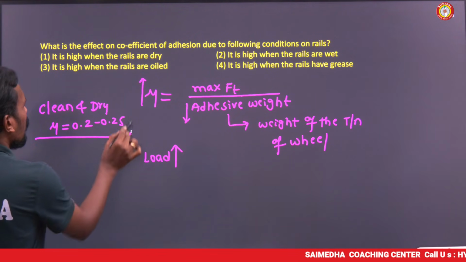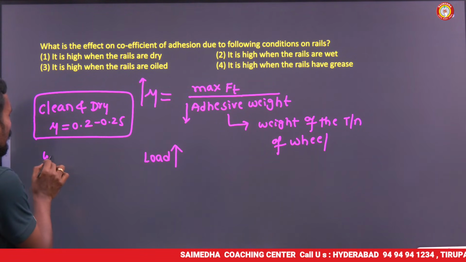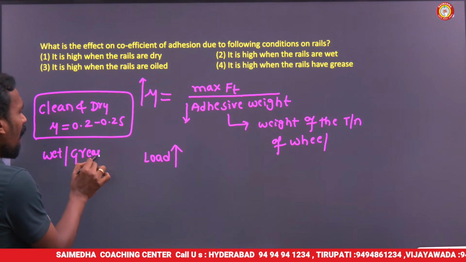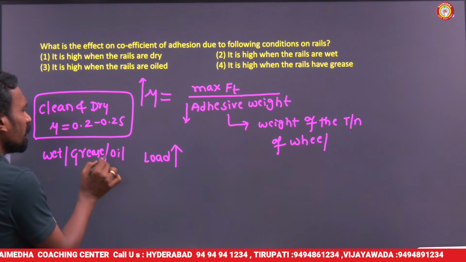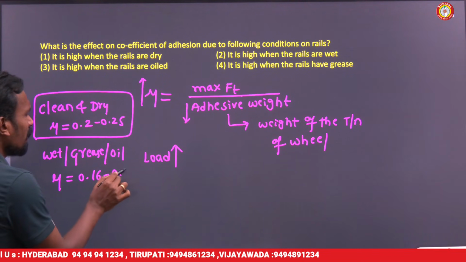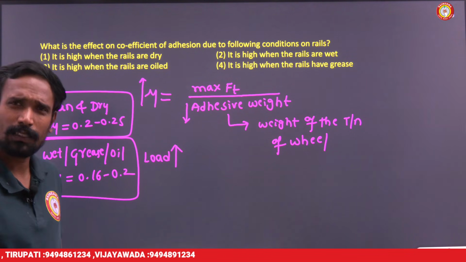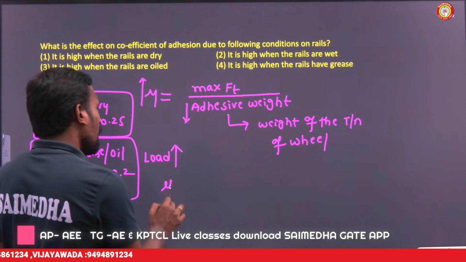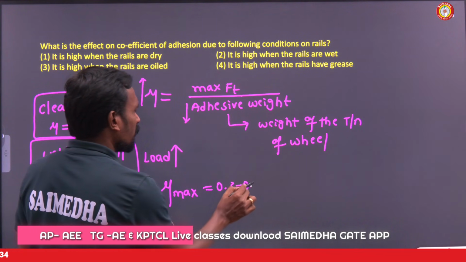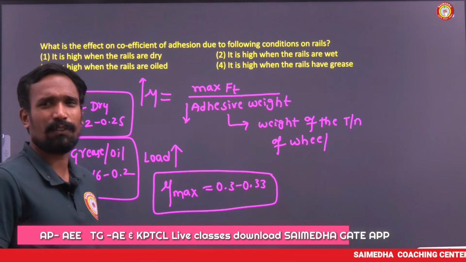Whereas in wet, greasy or oiled condition, the coefficient of adhesion is less, in the range of 0.16 to 0.2. The maximum coefficient of adhesion value is in the range of 0.3 or 0.33.